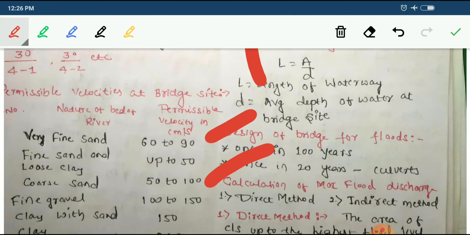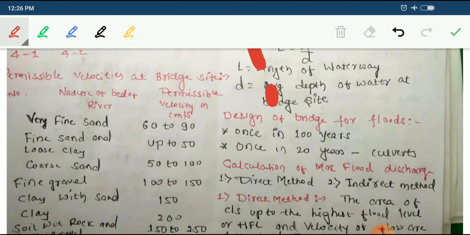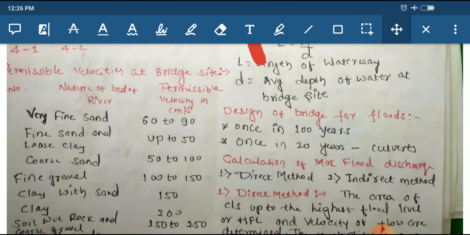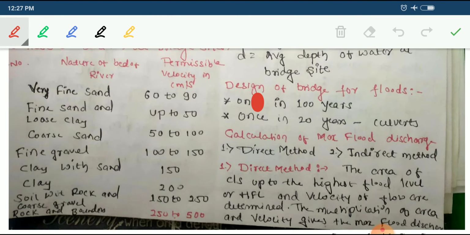Okay, for that case, the permissible velocity at the bridge site is given in this table. This is the permissible velocity that should be provided at the site. The first one, for very fine sand, the permissible velocity in centimeter per second is in the range of 60 to 90. If very fine sand is there, then what is the permissible velocity? That is 60 to 90.